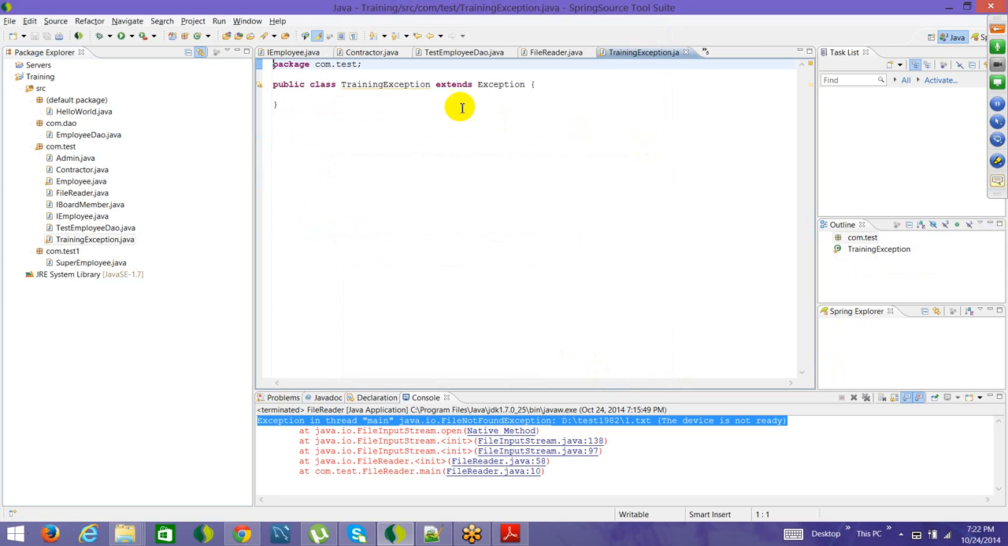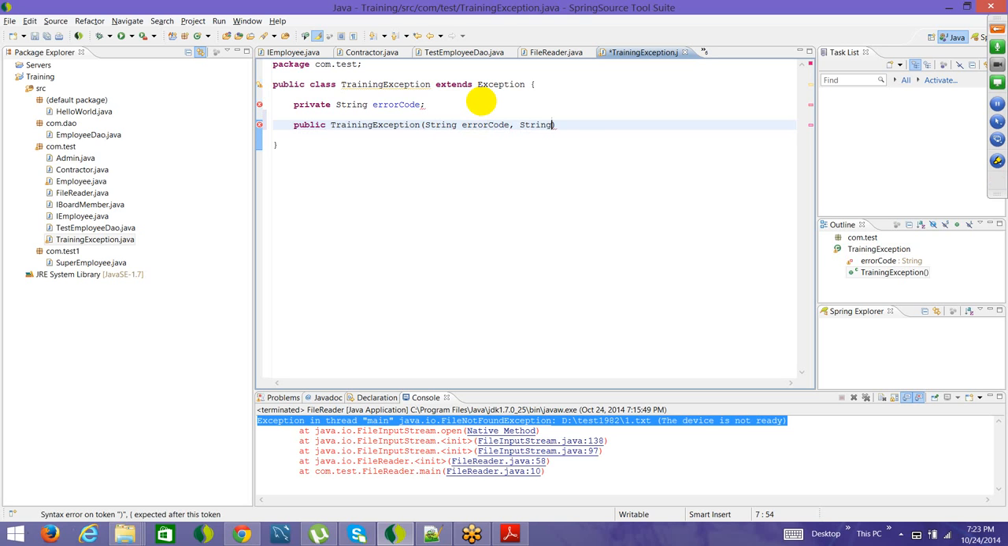All right. If you see here, the class got created. Now I'll add a private String errorCode. And maybe define my own constructor as well. Public TrainingException, expecting the error code here. And maybe you want a message as well, which I have not defined as an attribute here, but that needs to go to the super class, so you can define it here.